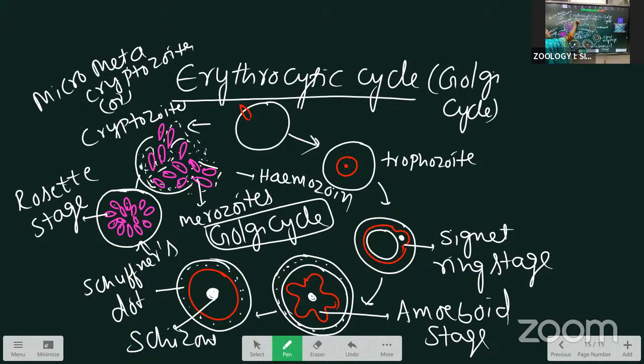Next, the micrometacryptozoites of the exoerythrocytic cycle, or the cryptozoites of the pre-erythrocytic cycle, attack the RBC and form a round structure that we call a trophozoite. Inside it, an air bubble-like vacuole is formed that pushes the cytoplasm and nucleus to one side and forms a ring-like structure that we call the signet ring stage. Immediately, the signet ring stage loses the vacuole and forms pseudopodia. It forms an amoeba-like structure that we call the amoeboid stage.